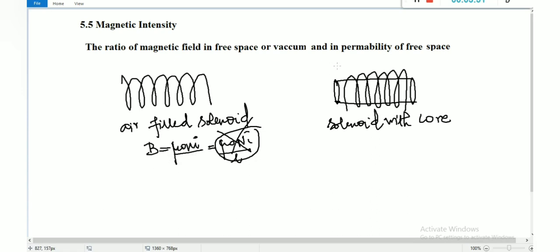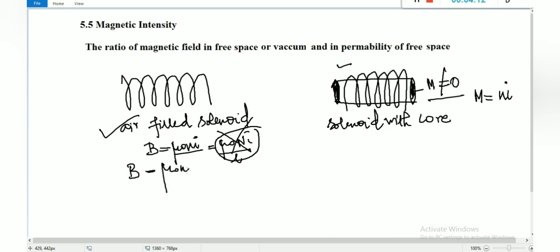Now come to this diagram, the solenoid which contains a core, that is the solenoid with the core. This is the core medium. So over the core I wound the wire, right? So this core magnetization is not equal to 0, which means the core has a permanent magnetization. In the previous video we studied the magnetization of the material, capital M is equal to n I, right?